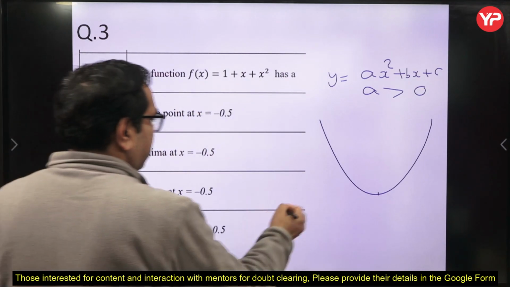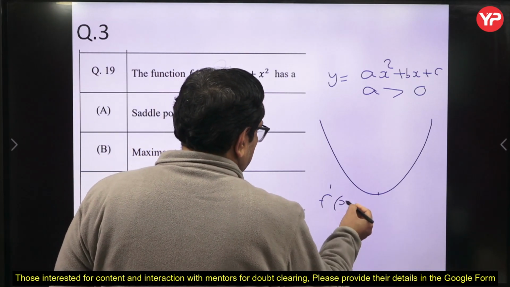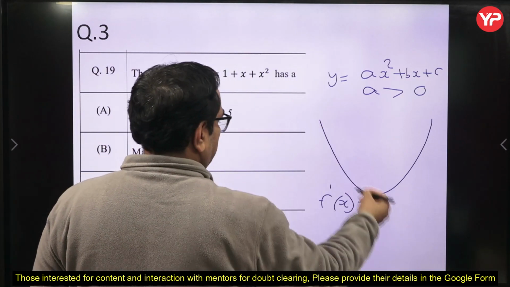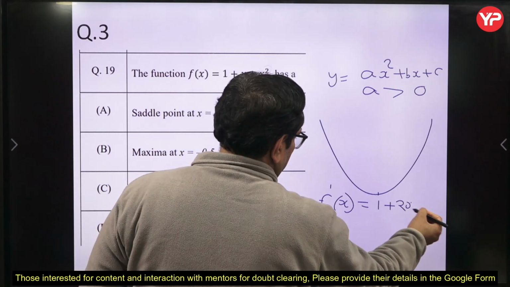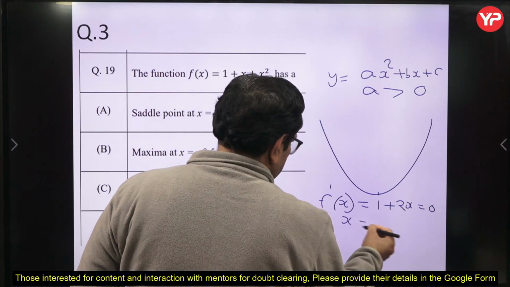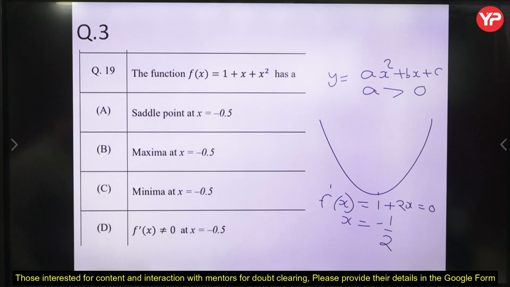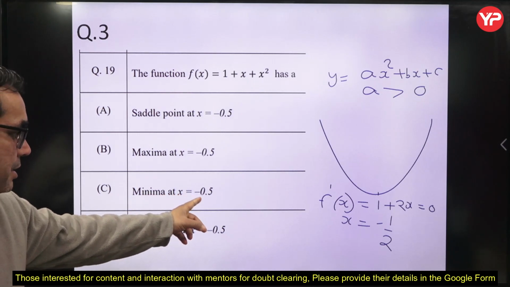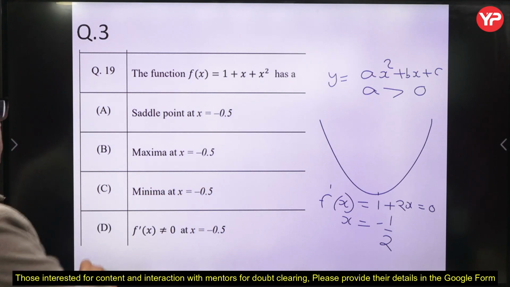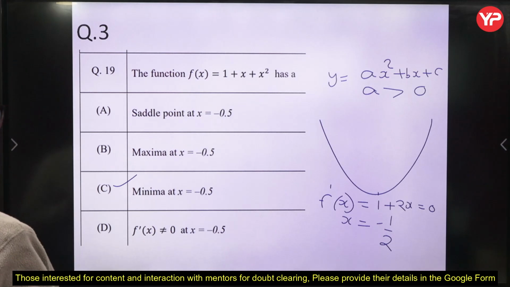If we compute the derivative, f dash x is equal to 1 plus 2x, which is equal to 0. So x equal to minus 1 upon 2, which means x equal to minus 0.5. So there is a minima at x equal to minus 0.5. So option C will be the right answer. This is the question which is given in the sample. From the sample we picked one example. C is the right answer to this question.